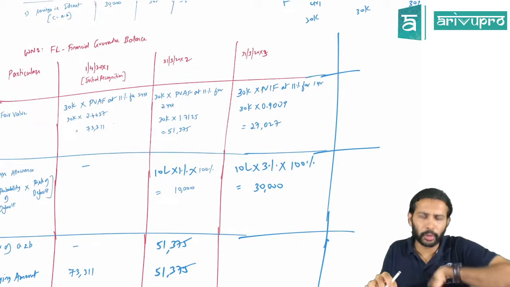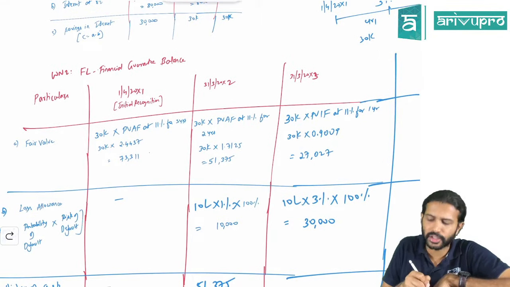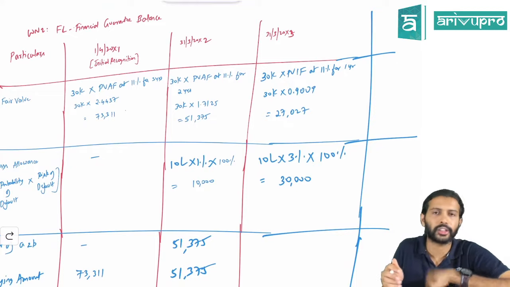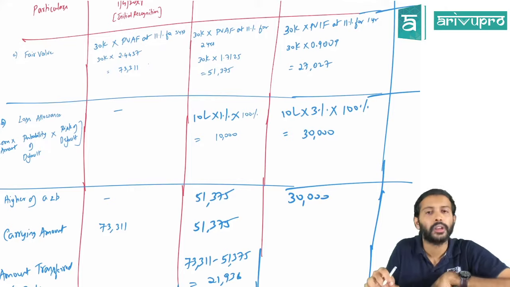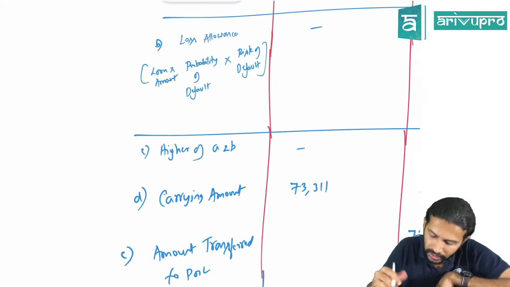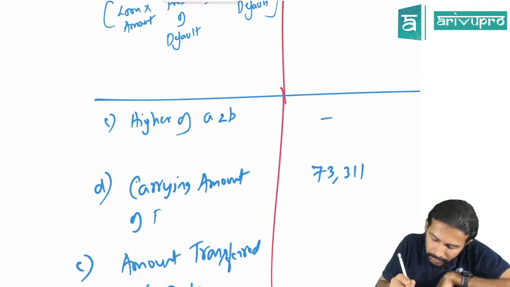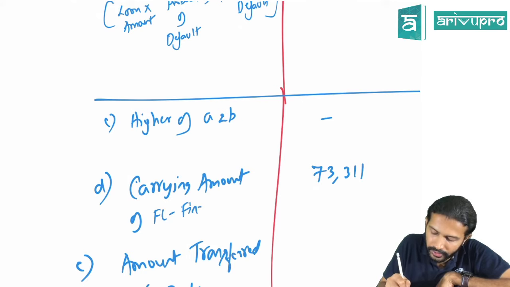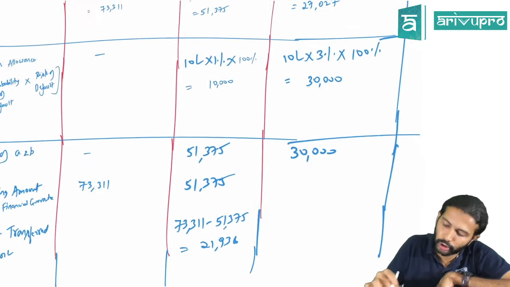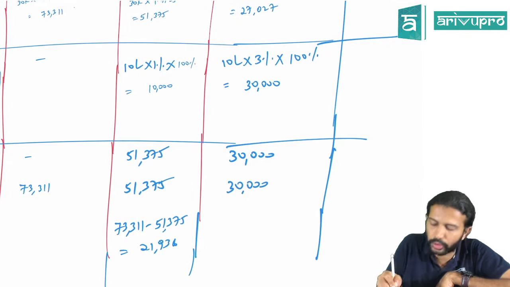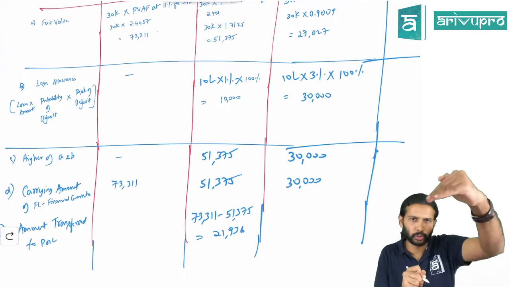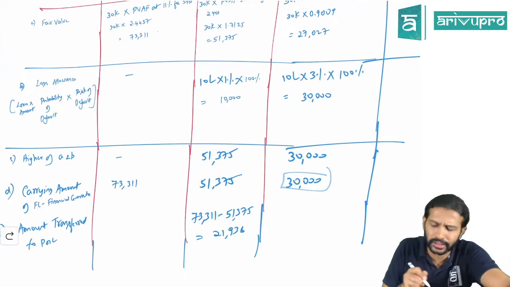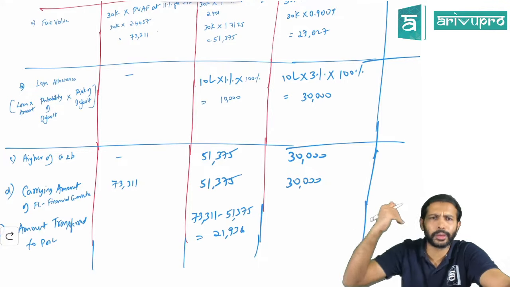So the guarantee amount will be measured at fair value, that is 27,027, or loss allowance 30,000, whichever is higher. So the higher of A and B is 30,000. That means the carrying amount, what is the carrying amount? Carrying amount of the financial liability, that is the financial guarantee, right? That should be the same, this 30,000, the higher of the two. But currently, at the end of year 1, you are showing it at 51,000. At the end of year 2, it should be shown at 30,000. So from 51, you have to bring it down to 30.